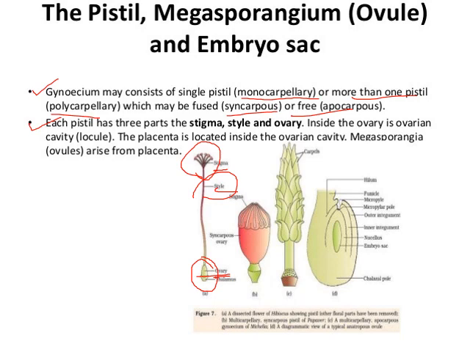And the placenta is located inside the ovarian cavity. Inside this ovary you will find several ovarian cavities, means locules, and those locules contain ovules. And the megasporangium, that is ovules, arises from the placenta. Though we'll study about the structure of the ovule in our later slides.